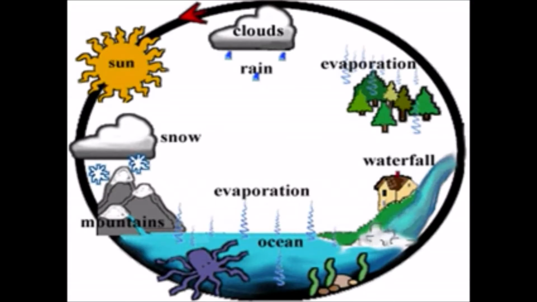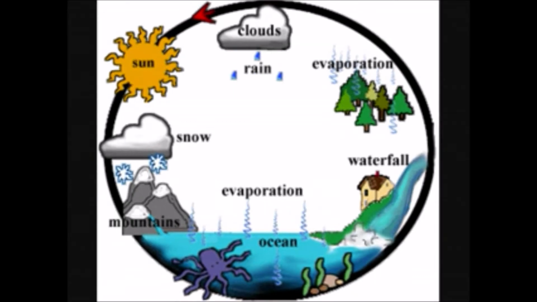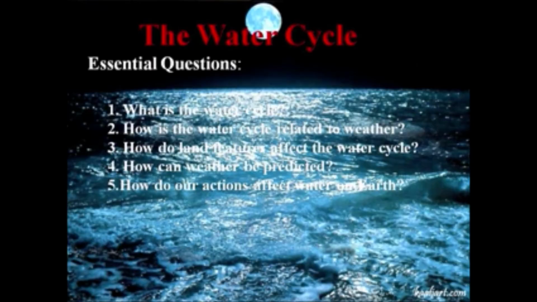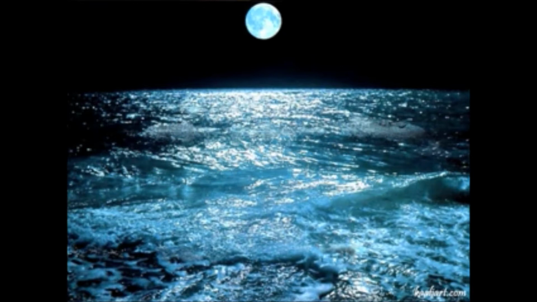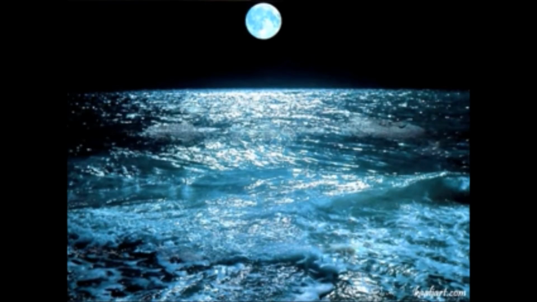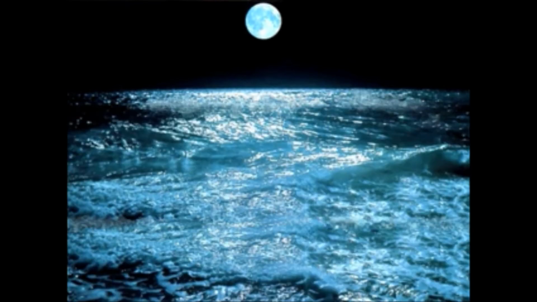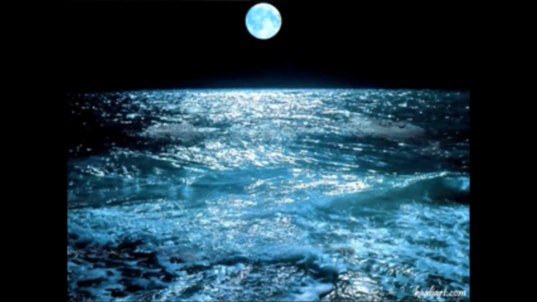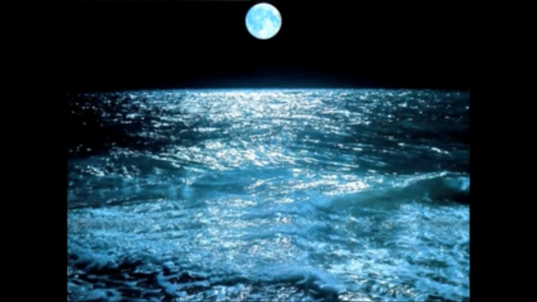Water cycle. It is always essential to put some questions when we talk about the water cycle. What is the water cycle? How is the water cycle related to weather? How do land features affect the water cycle?